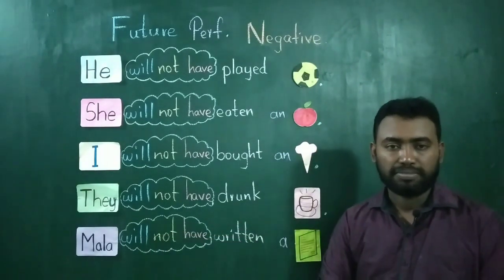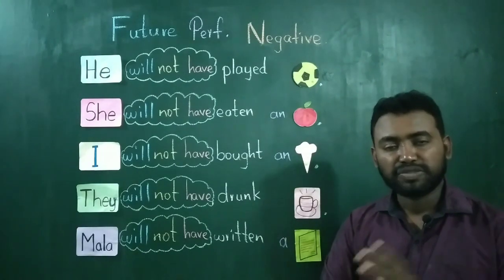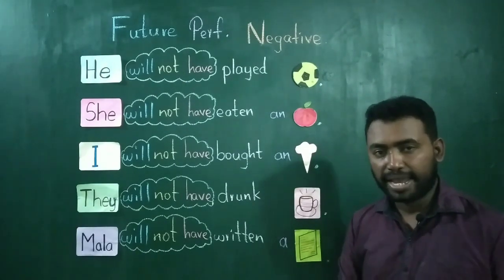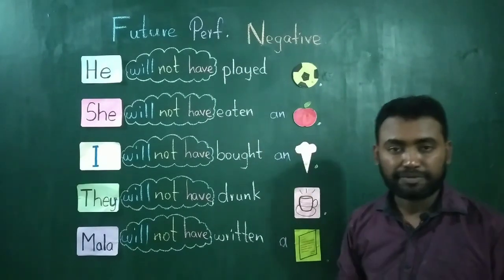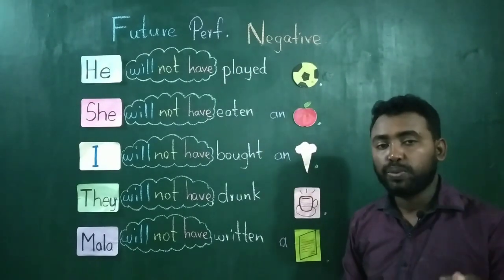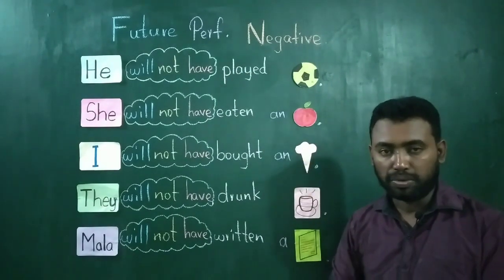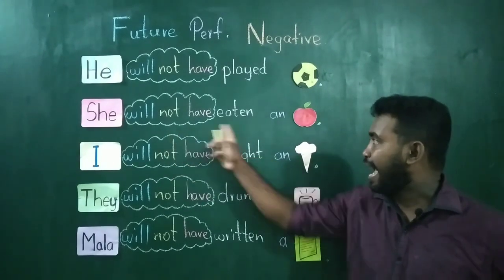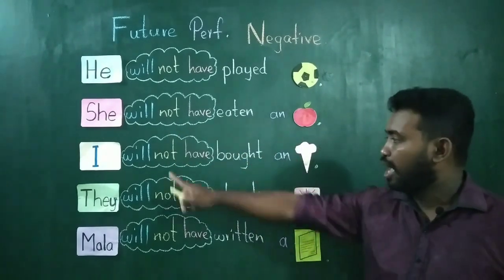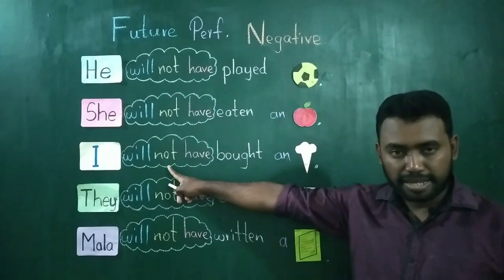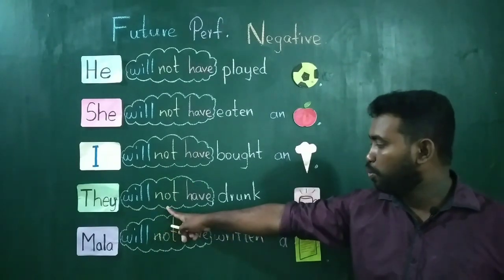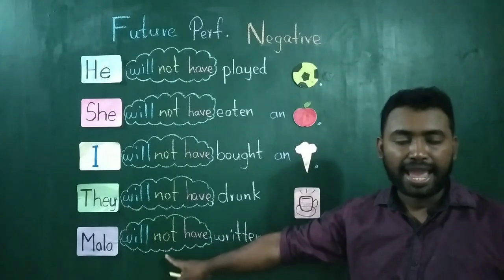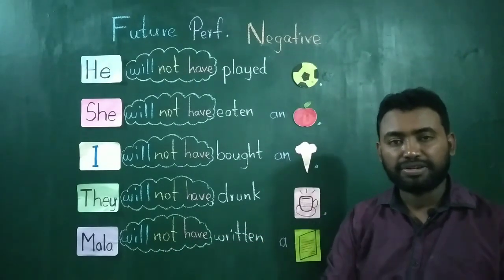The short form of will not is won't. So either you can say he will not have played football or he won't have played football. She won't have eaten an apple. I won't have bought an ice cream. They won't have drunk coffee and Mala won't have written a letter.